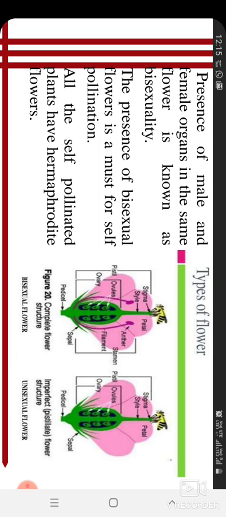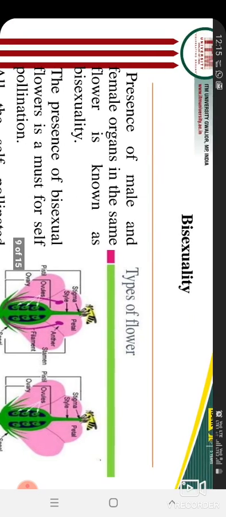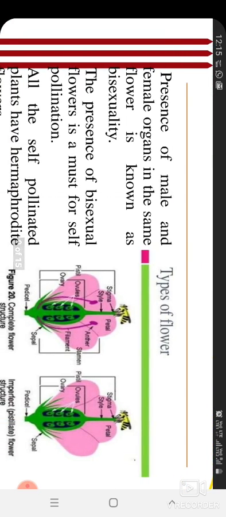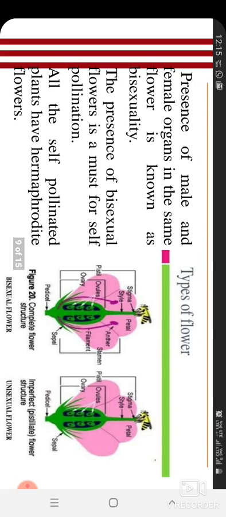Here male and female are in one flower, so it is bisexuality. So if male and female parts are in the same flower, then definitely the flower will go for self pollination. No chance is there for cross pollination. The presence of a bisexual flower is a must for self pollination.